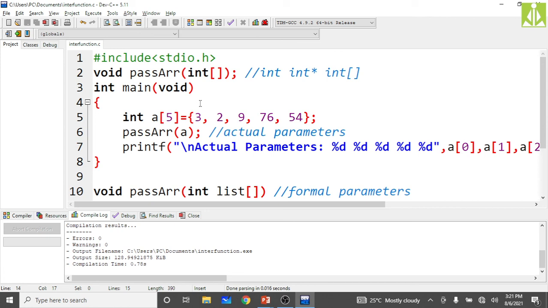Remember these concepts. These are very, very important concepts. Two LAQs we discussed in today's session: inter-function communication and passing arrays to functions. These two concepts are very important from this third unit. More number of times they repeated these concepts in your external exams. Either this or that. Definitely they will put one question from these two LAQs. Either they will ask inter-function communication, or they will ask passing arrays to functions.